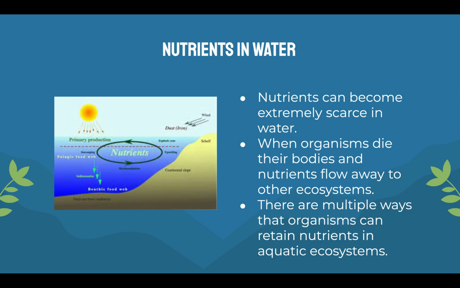So nutrients in water. Nutrients can become extremely scarce in water. When organisms die, their bodies and nutrients flow away to other ecosystems. There are multiple ways that organisms can retain nutrients in aquatic ecosystems. So basically, on the land, we see a lot of decomposition. When an organism dies, there are decomposers that come and absorb those nutrients from the dead organisms. But in the water, this can become more complicated as the water flows away these nutrients. So organisms have to adapt and find other ways to get nutrients in these aquatic systems.